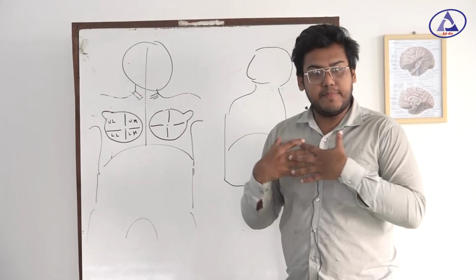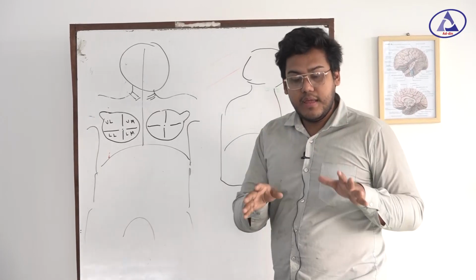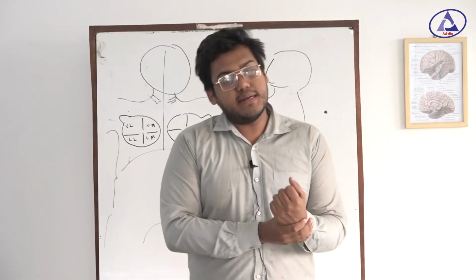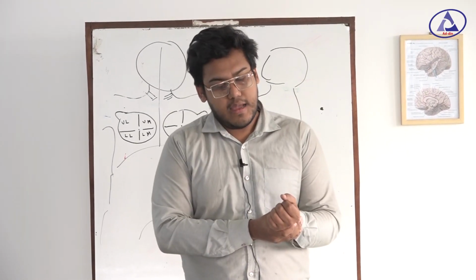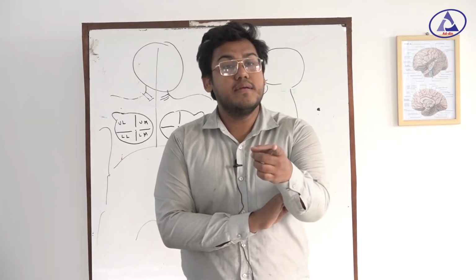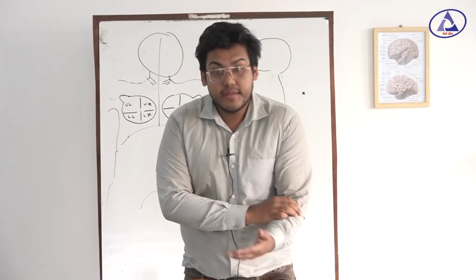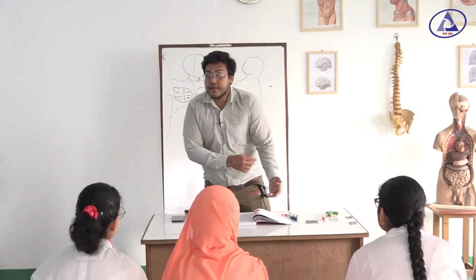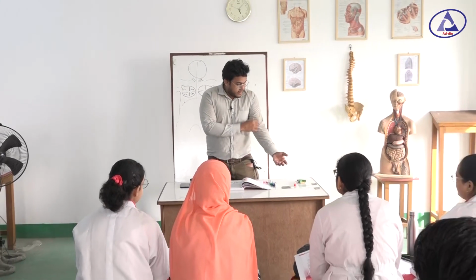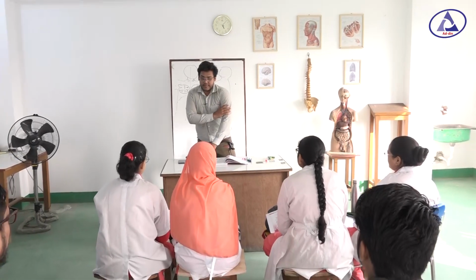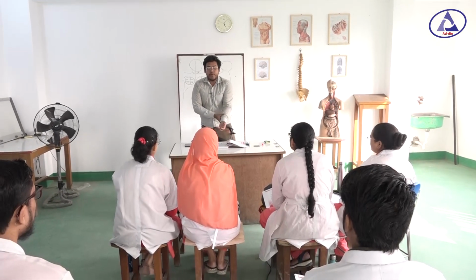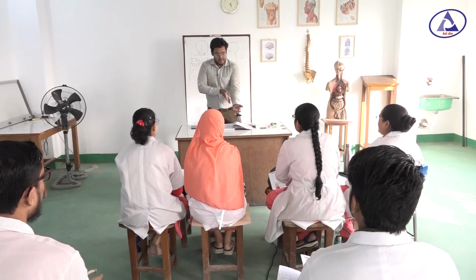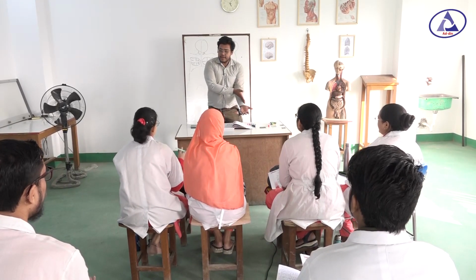There is blood supply in our body. Every organ gets blood supply. Our hand gets blood supply by which artery? Brachial artery. Okay, brachial artery gives blood supply to this area. In this area we get blood supply through the ulnar artery and radial artery.